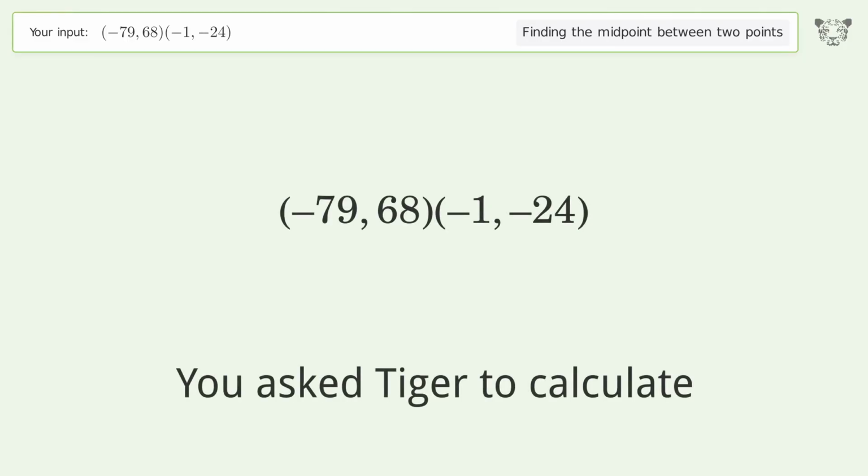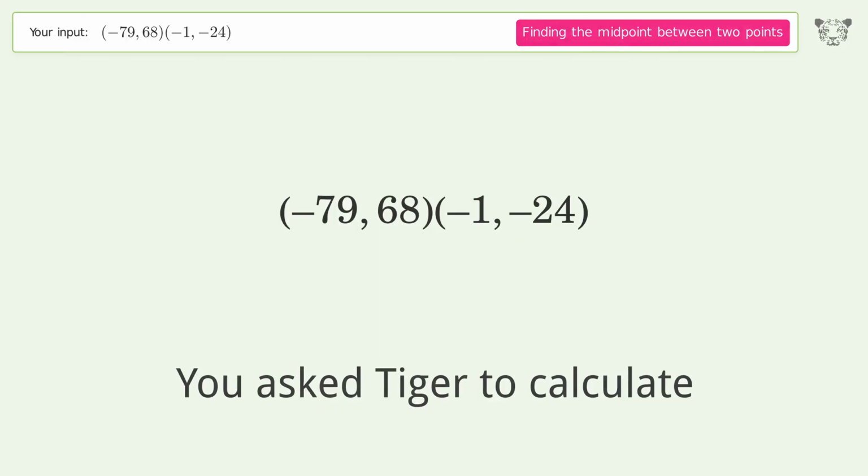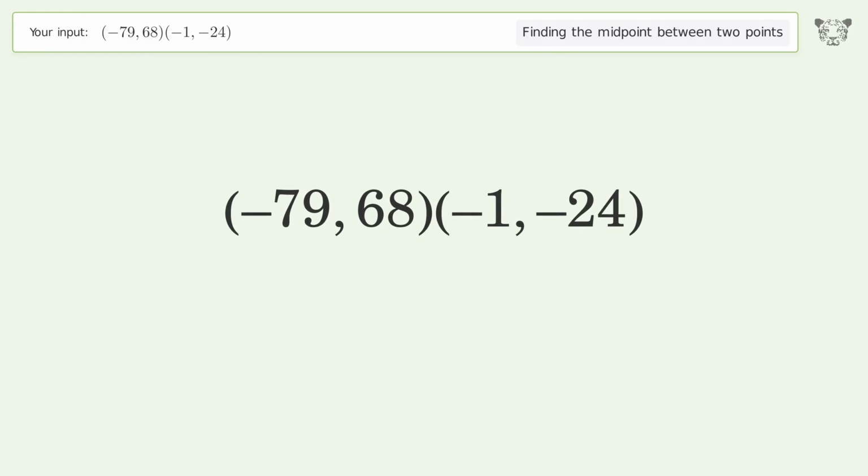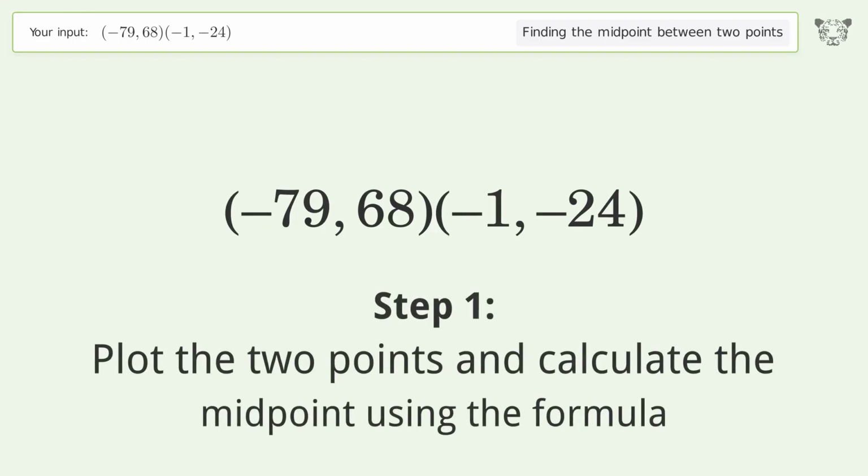You ask Tiger to calculate. This deals with finding the midpoint between 2 points. The midpoint between the 2 points is negative 40, 22. Let's solve it step by step. Plot the 2 points and calculate the midpoint using the formula.